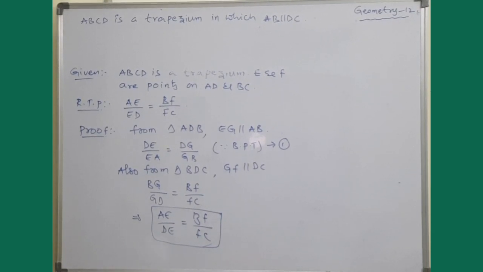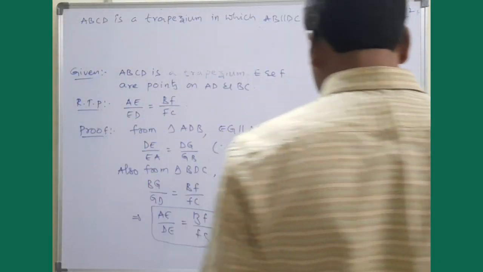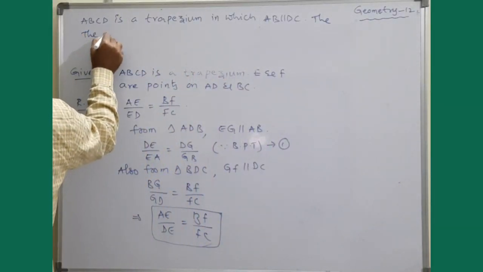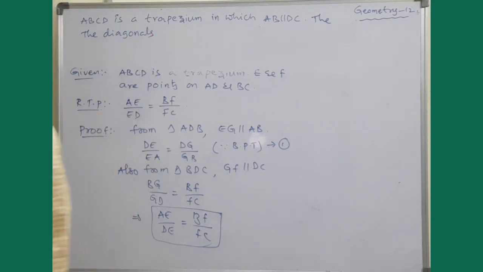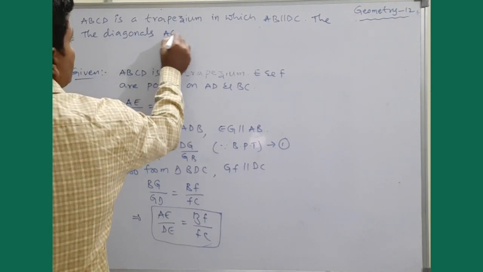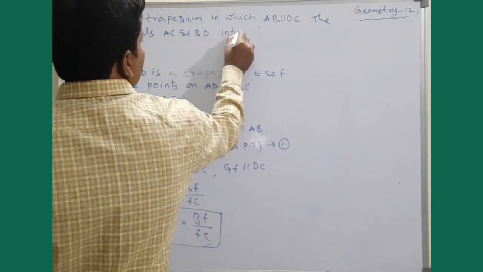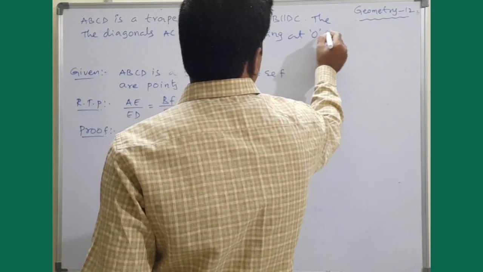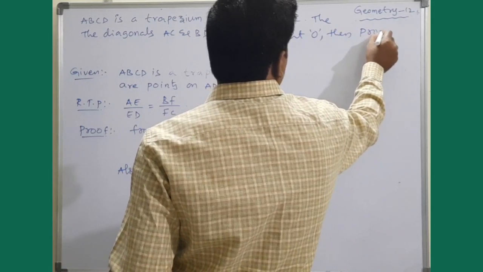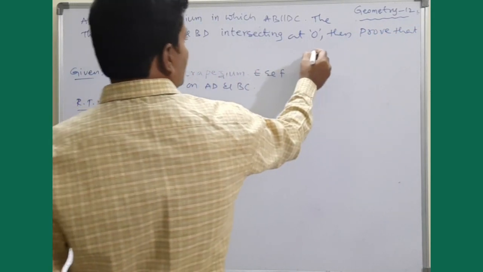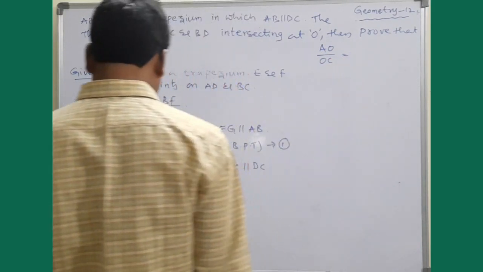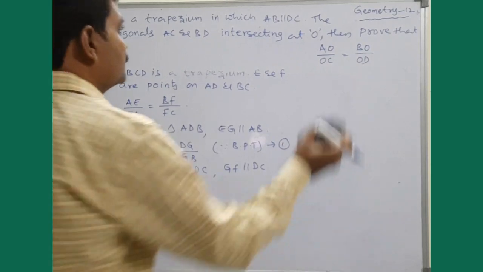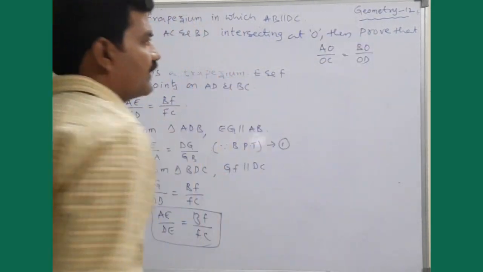ABCD is a trapezium in which AB is parallel to DC and the diagonals AC and BD intersecting at O, then prove that AO by OC is equal to BO by OD. Isn't it?